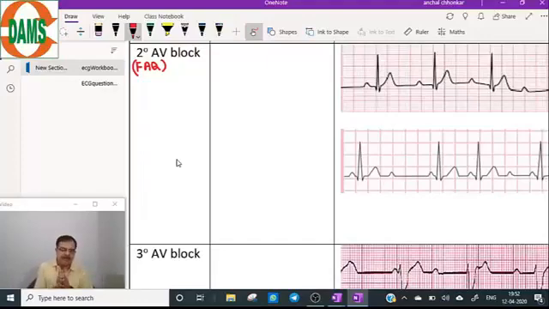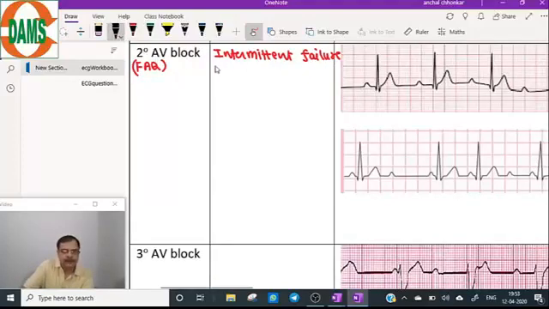Remember, the QRS complex will be affected if the pacemaker of the ventricle is below the bundle of His. Now come to the second degree AV block. The most important point is intermittent failure of conduction from atria to ventricles.